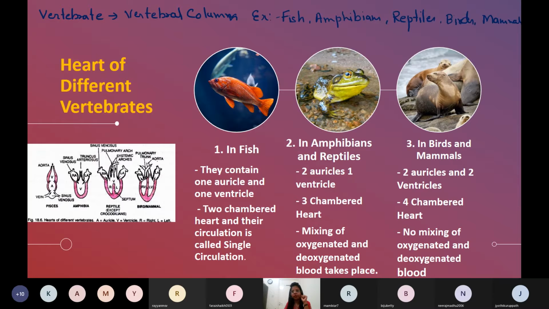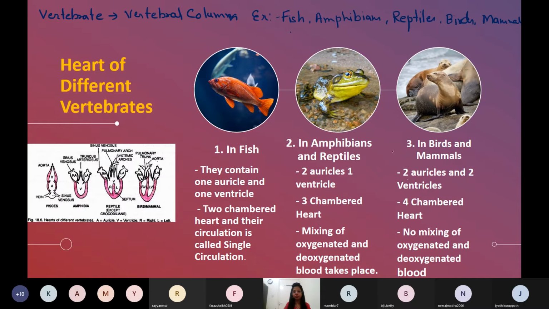Can you tell me which animal is more advanced? Mammals. Definitely, if you see the heart or any organ system of mammals, it will be more advanced, and the organ system of fish will be more inferior. This hierarchy shows that amphibians evolved from fish, reptiles evolved from amphibians, and birds and mammals evolved from reptiles. So this is our evolutionary history.